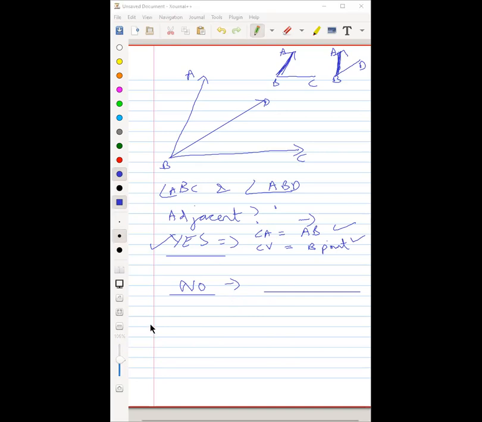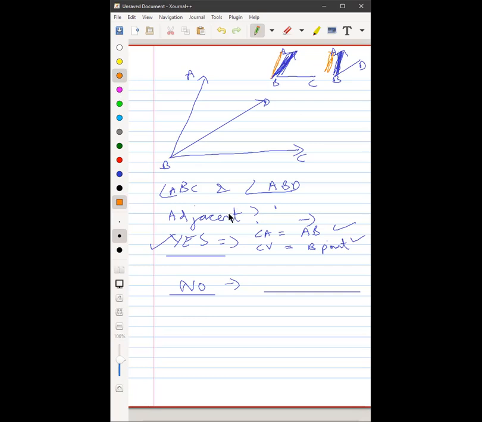Sharan, unmute yourself. Tell me why, sir, you said no. Because they don't have common arms. I just told Ananya they have a common arm, maybe. Yeah, the common arm is there, isn't it? AB is the common arm here, as well as here. Look here, this one, AB, AB. You want to change your mind, Sharan?